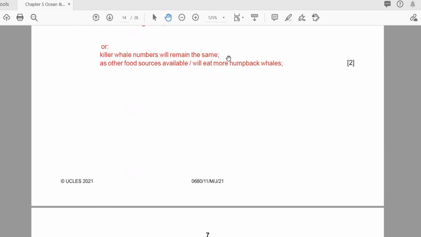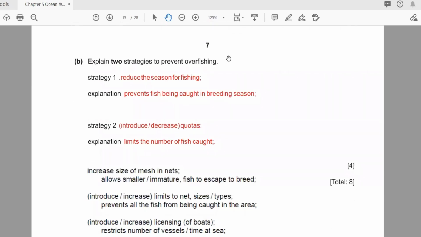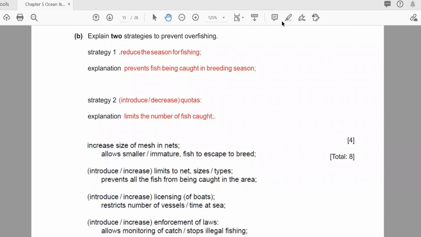This is another question. After that, explain two strategies to prevent overfishing. It's quite simple. Number one, reduce the season for fishing. When you know the breeding season, when the fish normally lay eggs, you should not do fishing at that time. Let them breed, so prevent fish being caught in breeding seasons.